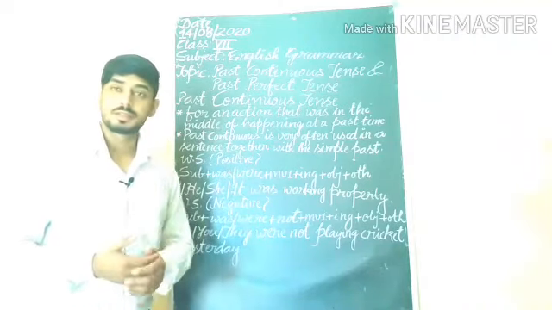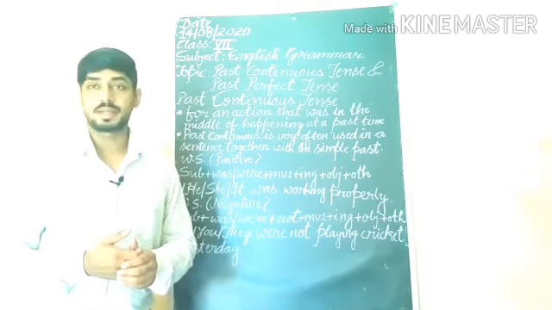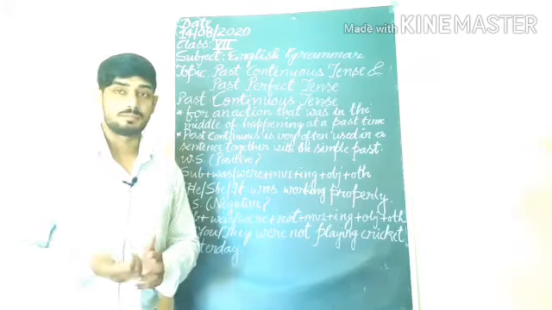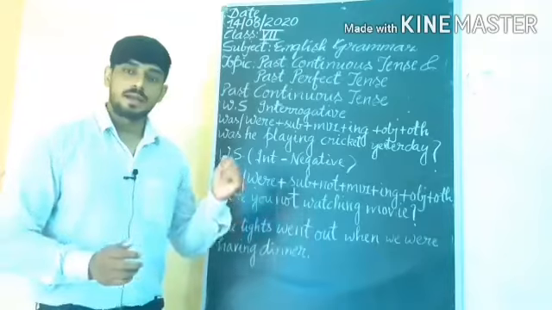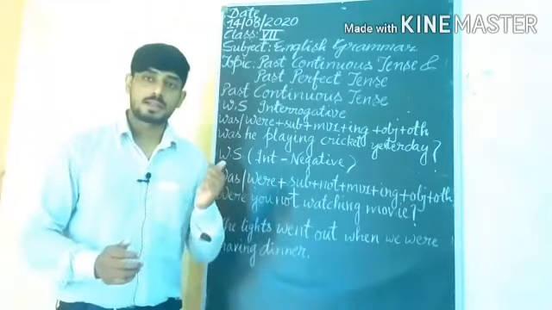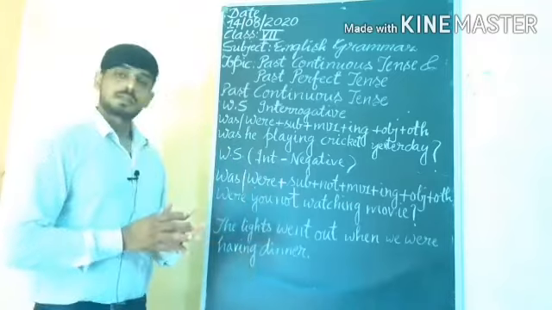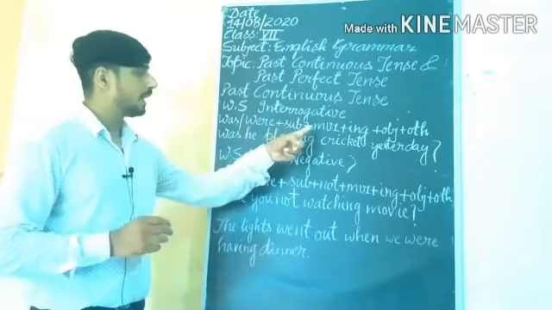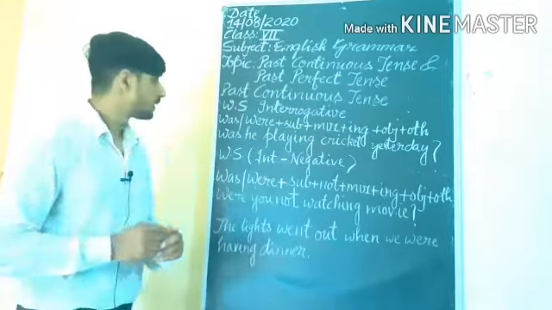Afterward we are coming to the word structure of interrogative and interrogative negative. We will see it with the examples. Word structure of interrogative: was, were, subject, main verb first form plus ing plus object and other.